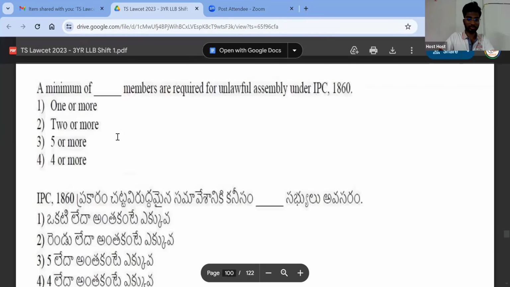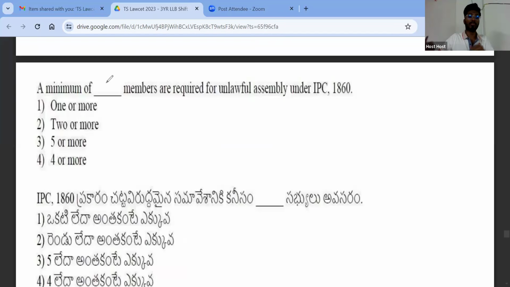Next. A minimum of dash members are required for unlawful assembly. What is the meaning of assembly? It is not the state assembly. Assembly is people assembling together. How many members are required so that you can call it an unlawful assembly? Five or more. What is unlawful assembly? Unlawful assembly under Section 141 of IPC, if I remember correctly.